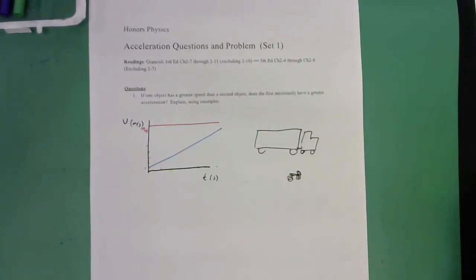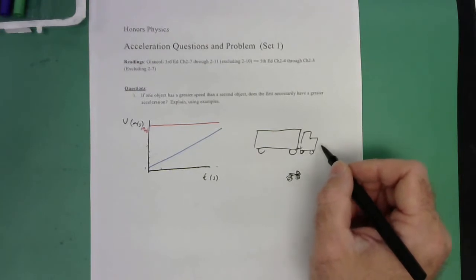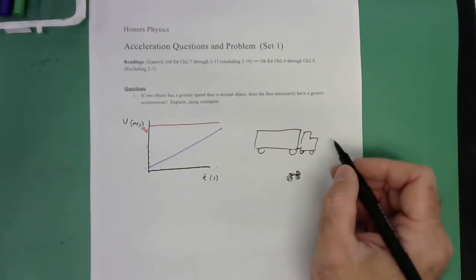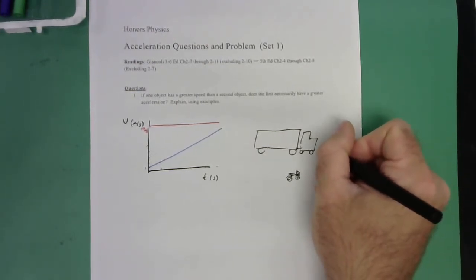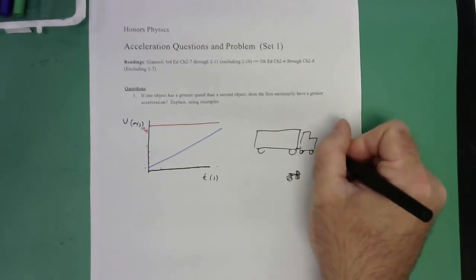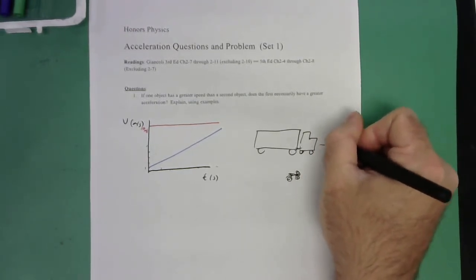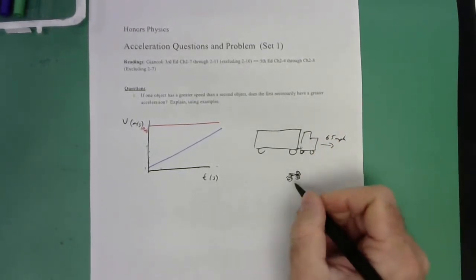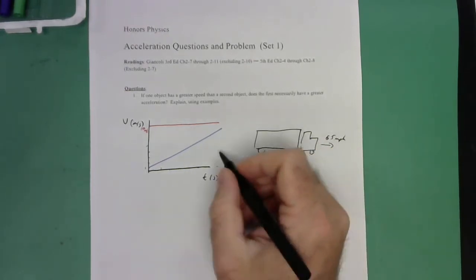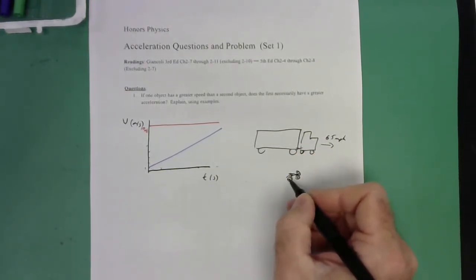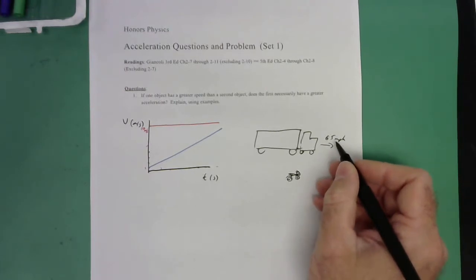can they suddenly just take off from a stoplight? No, they can't change their speed very quickly, right? But maybe this guy's gotten himself up. He's been driving for a while, and now maybe he's going down the road at 65 miles per hour, right? And maybe this little motorcycle, maybe this guy is like passing him at a stoplight, right? Well, I know he's going 65 miles per hour through a stoplight.